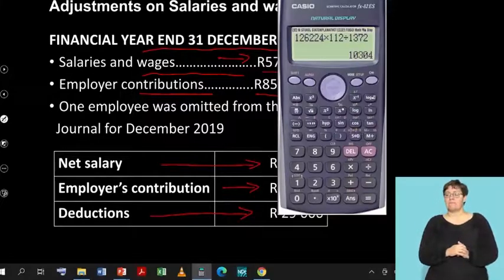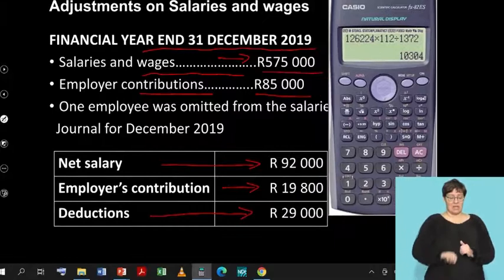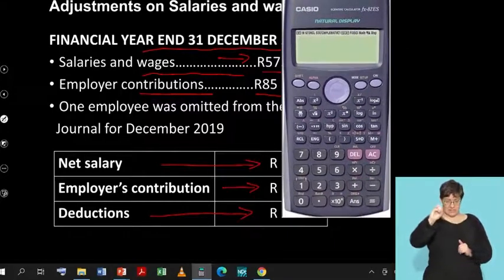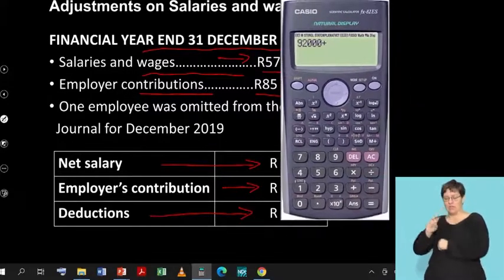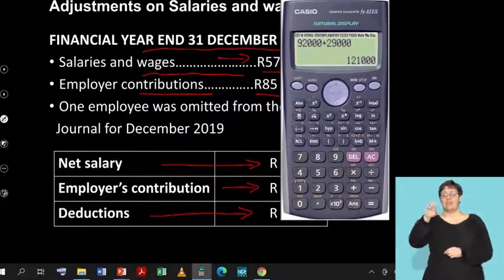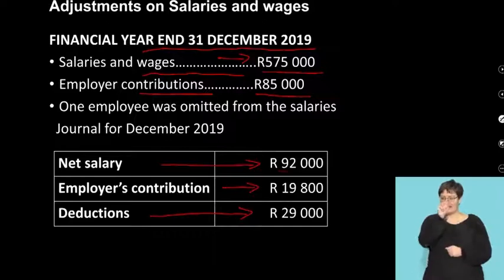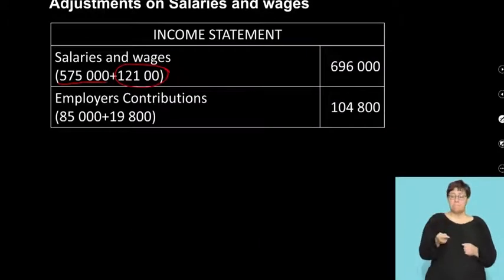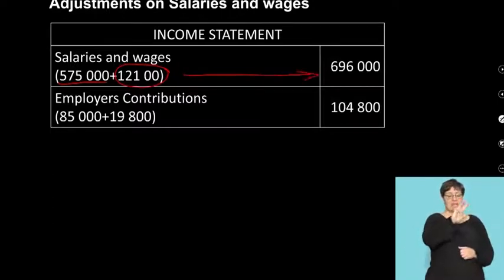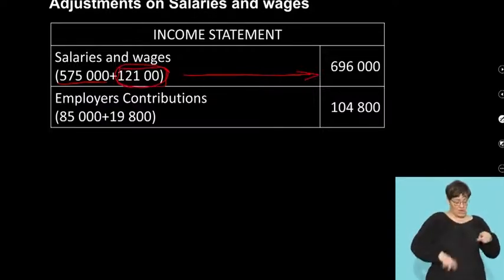If you take your net salary to be 92,000, plus your deductions of 29,000, that will give you a figure of 121,000. So what have we done? We're adding the net salary plus my deductions to give me what we want here as our total salaries, which now will be 696,000. So that 121,000 is your net salary plus your deductions.